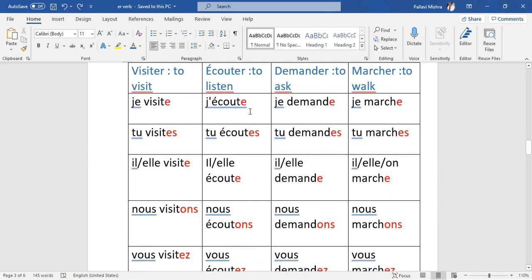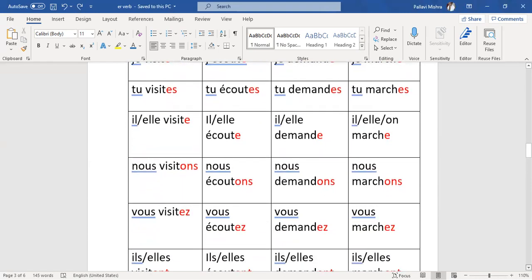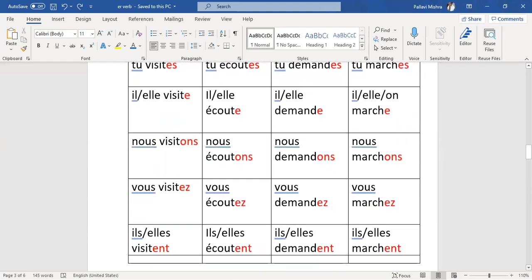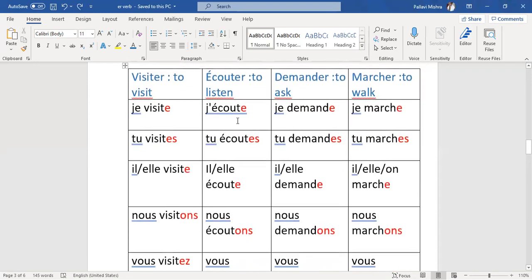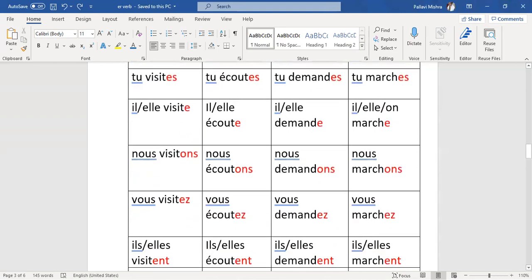So it becomes j'écoute. J'écoute, tu écoutes, il écoute, elle écoute, nous écoutons, vous écoutez, ils écoutent, elles écoutent. Écoute means to listen. So I am listening or I listen. You are listening or you listen. She is listening or she listens. We are listening or we listen. So it's like they are listening or they listen.